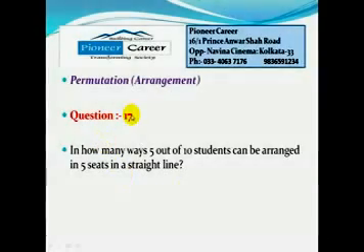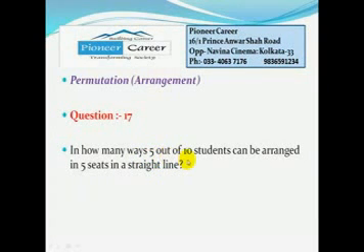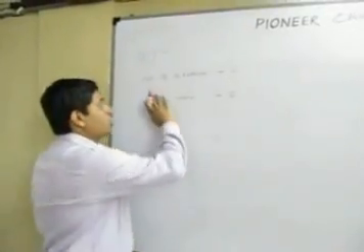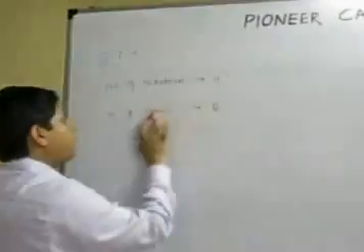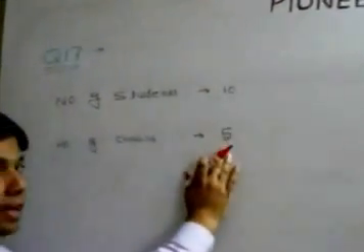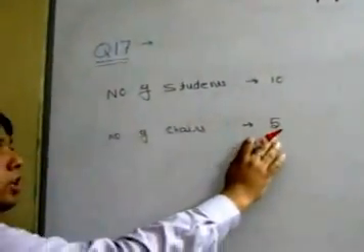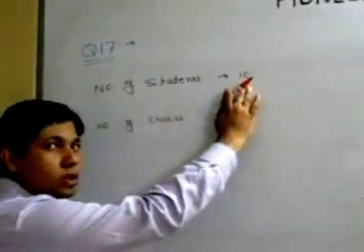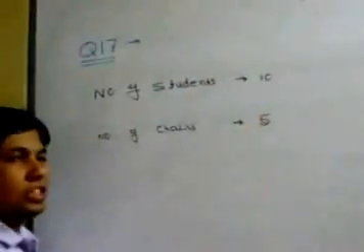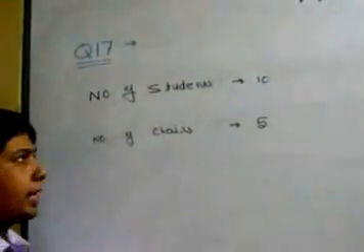Next question is question number 17. In how many ways can 5 out of 10 students be arranged in 5 seats in a straight line? So in this case, we have to arrange only 5 students out of 10 students. Here the total number of students is 10, but the number of available chairs is only 5. So out of these 10 students, we can arrange only 5 students on these 5 chairs. So how many ways can we do that?